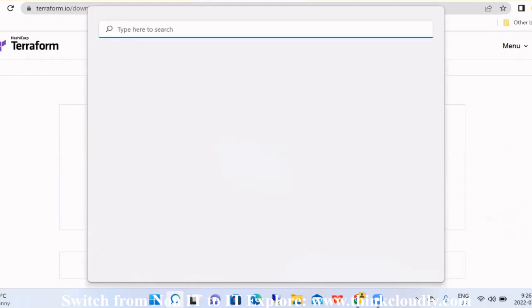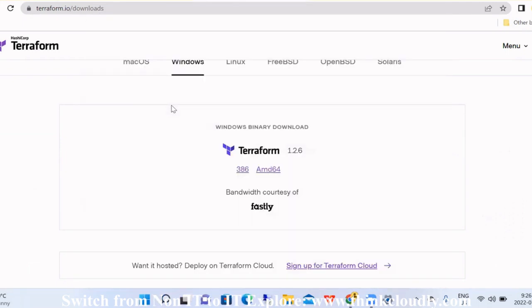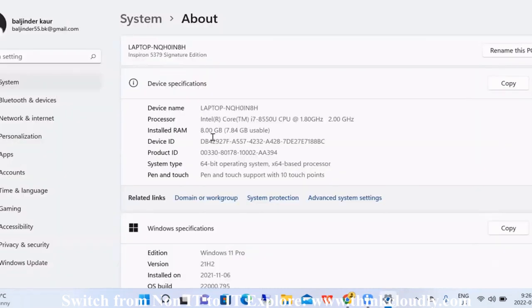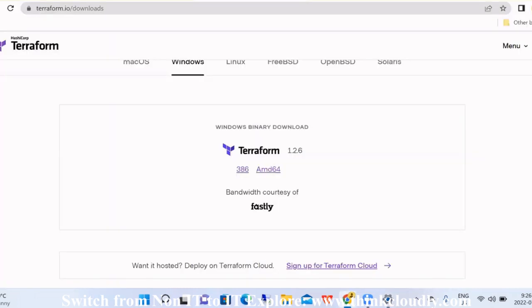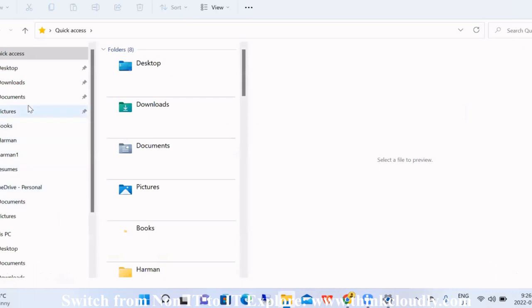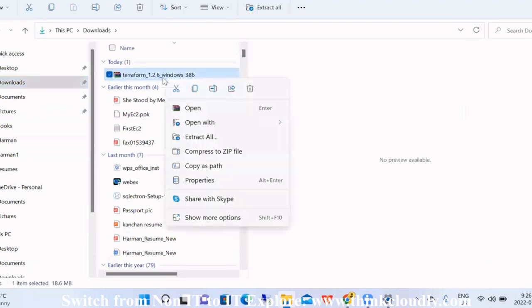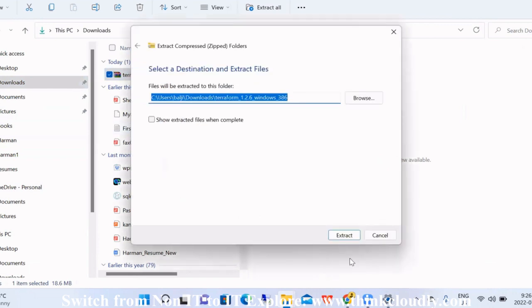To identify it, I can click on search and see About your PC, and it will show me whether it's Intel. So it's actually Intel. Now I can click on 386, and it will download the zip file for me. Once the zip file is downloaded, I can go into the download folder and unzip it. I'll right click on it, click on extract all, and click on extract.